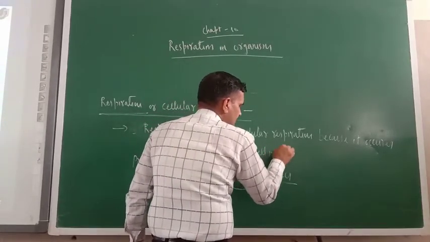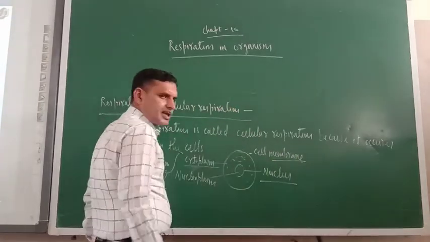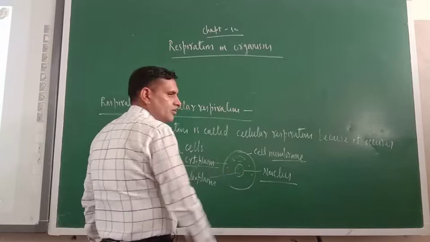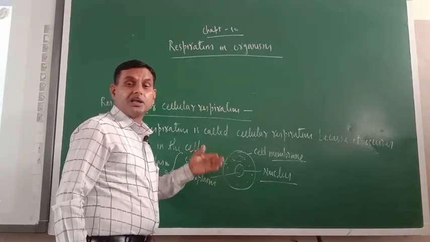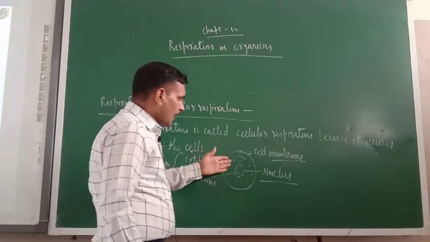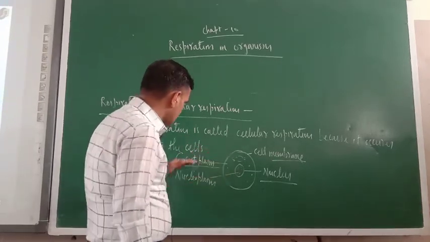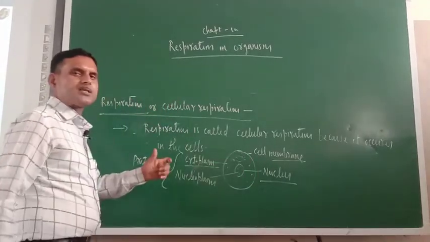Inside the nucleus there are chromosomes, and in the chromosomes DNA and RNA are found. Ribosomes are found in the cytoplasm. So this is the typical structure of one cell.